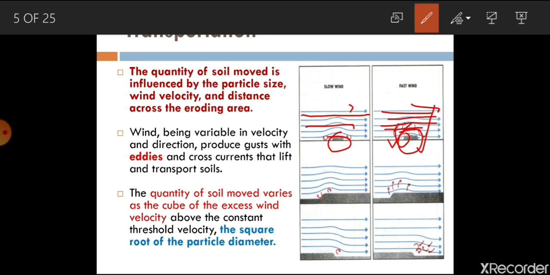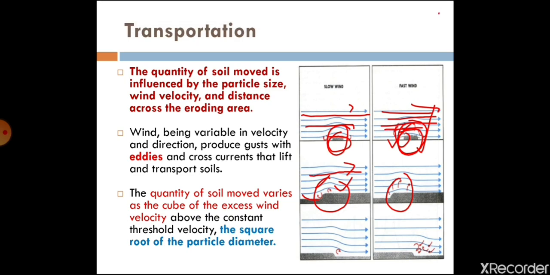So any kind of object, either a symmetrical object like here, or a projected object like this, when it is obstructing, this turbulence is created, and due to this turbulence, detached particles are lifted into the wind and move ahead with it.